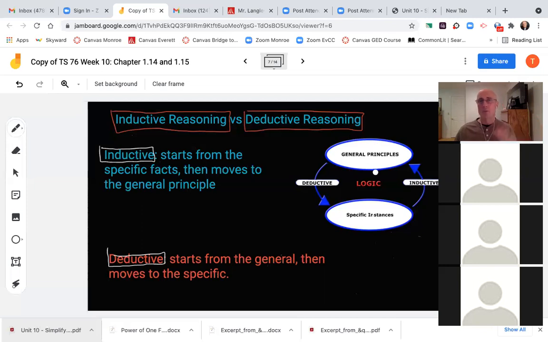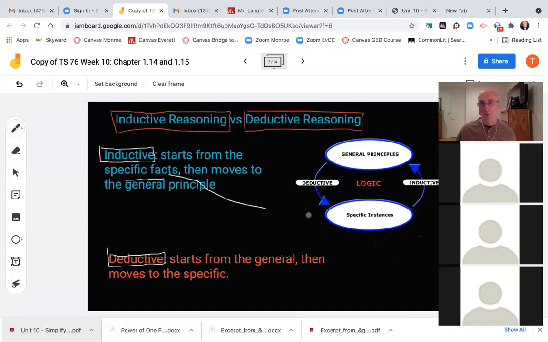So the general principle is there must be, or the hypothesis must be, that there is pollution, but all the specific details, three-legged frogs, fish missing a gill, other plant life and other kinds of things all messed up, not normal, okay? So those would be the specific details. So inductive starts from the specific facts, okay?